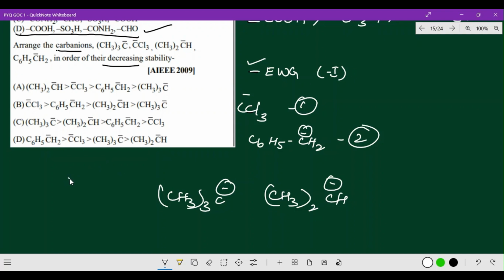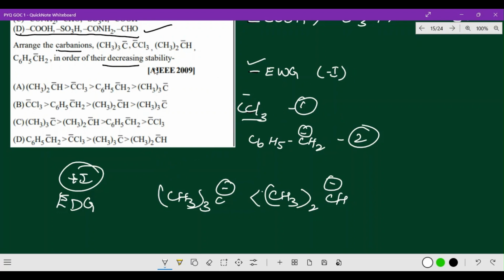So it belongs to plus I effect, just the opposite of minus I effect. So this is an electron donating group, whereas these other points are electron withdrawing groups. In that way, secondary carbanion is more stable than tertiary carbanion among this category.